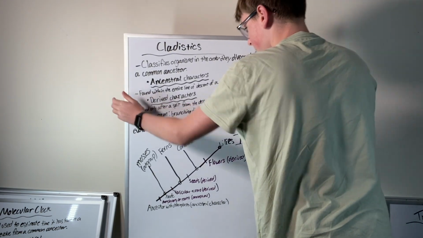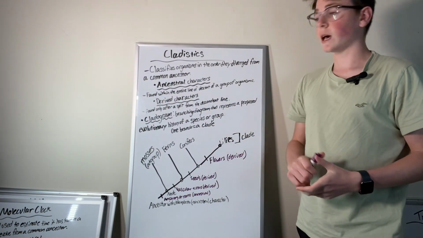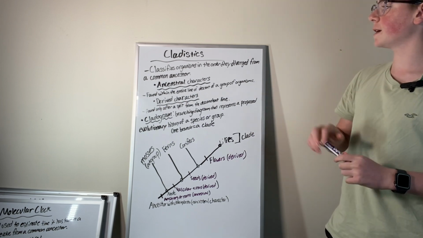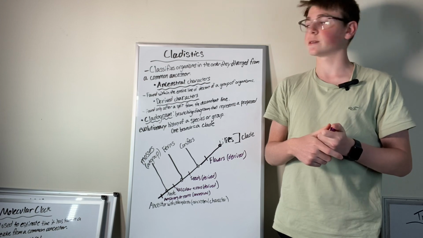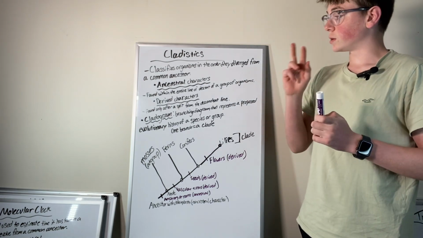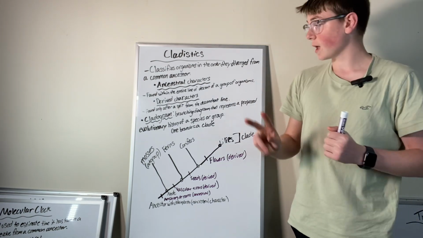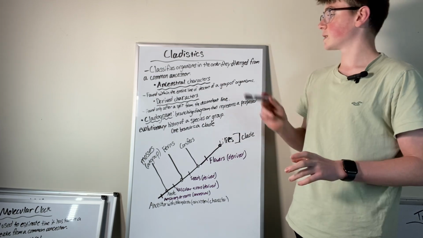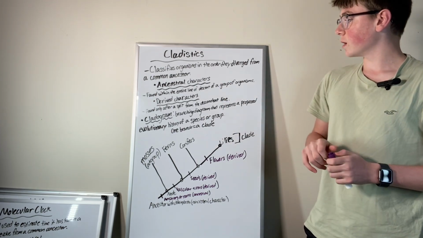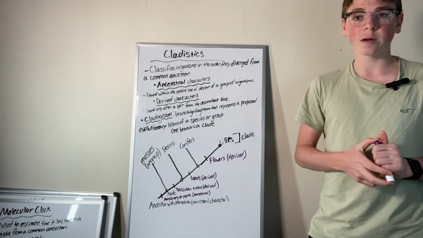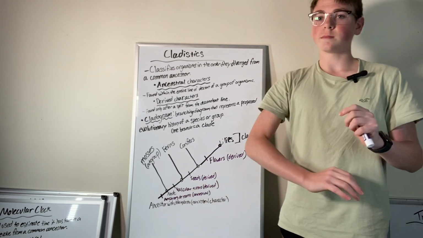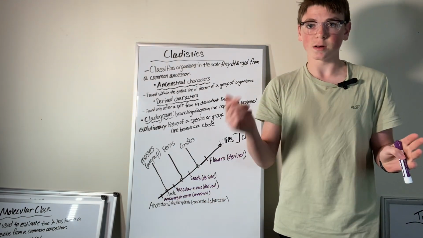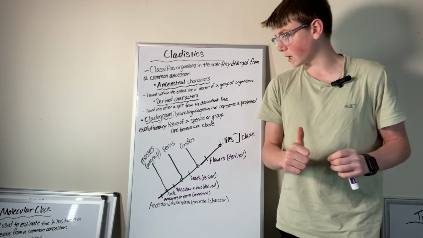Cladistics is our next topic. Cladistics classifies organisms in the order they diverge from a common ancestor. There are 2 characters we are going to be looking at, ancestral and derived. Ancestral characters are found within the entire line of descent of a group of organisms, like right from the very common ancestor that has the characteristics.